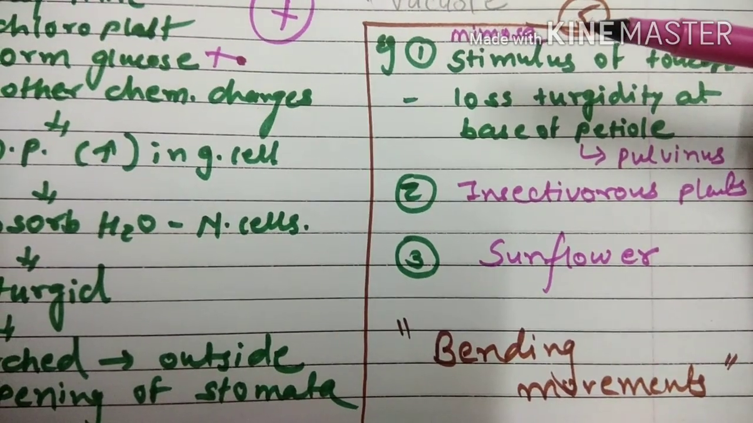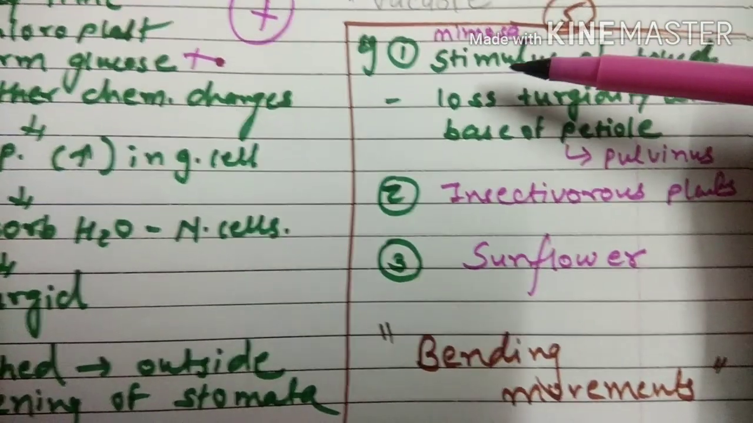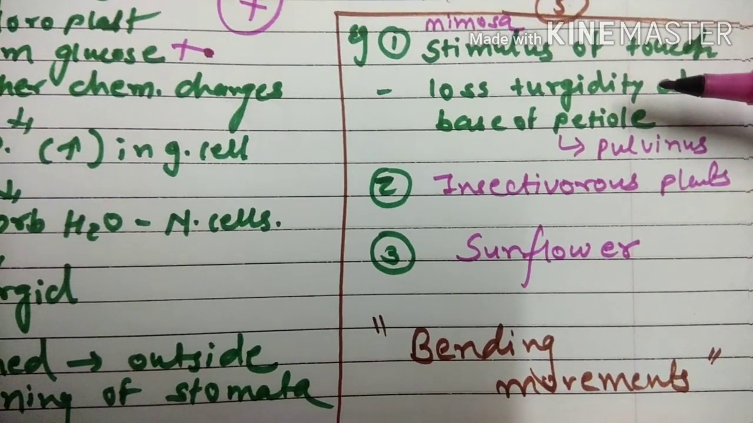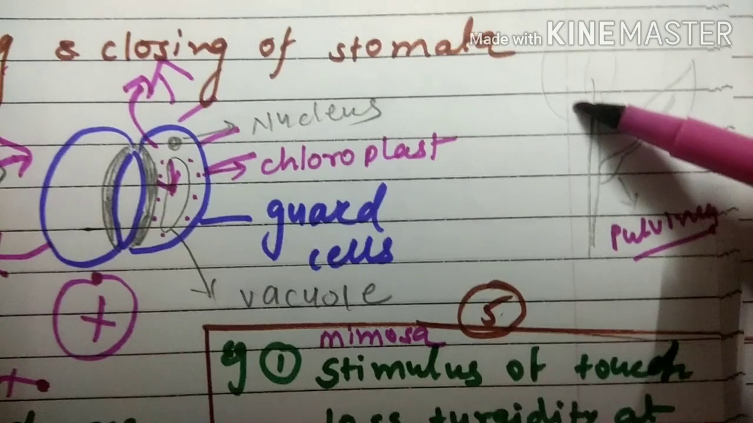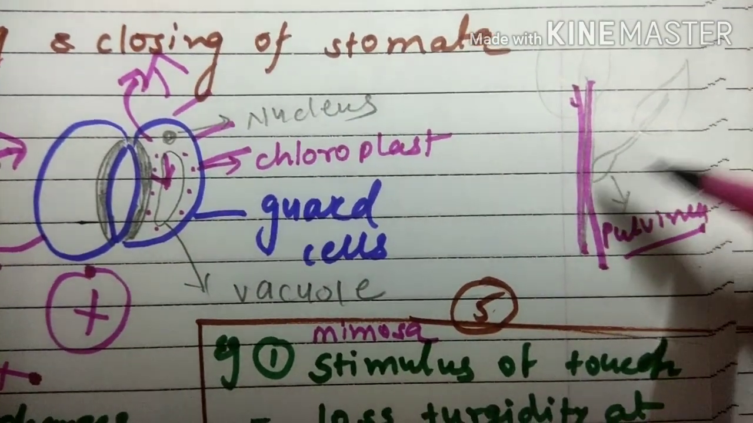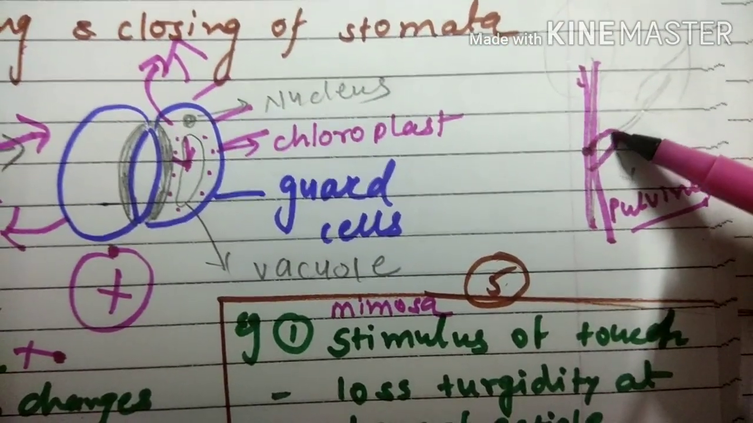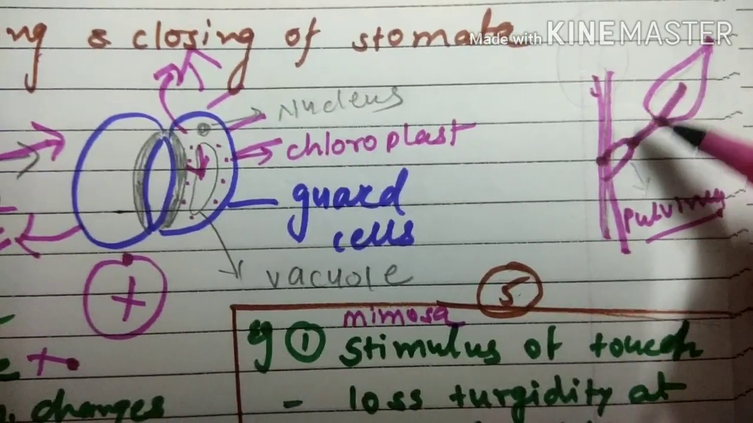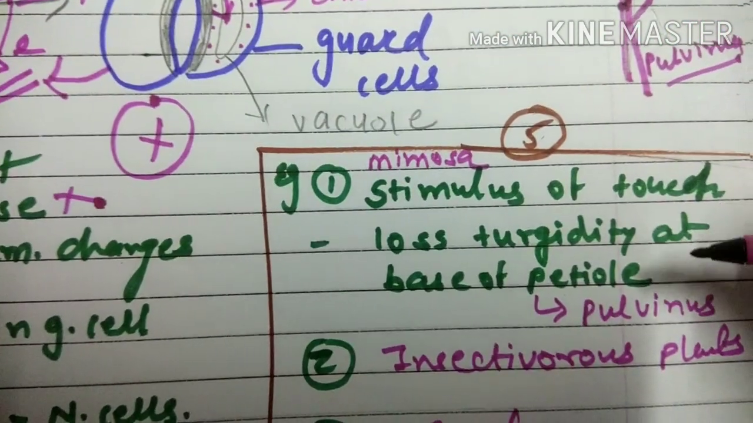So when we strongly touch any part of the plant, what happens? That generates the stimulus of the touch in the plant. And because of that, they will lose the turgidity at the base of the petiole. Particularly in this plant, at the base of the petiole, see here, if this is the stem or a kind of branch, and this swollen basal part of the petiole, petiole meaning the stalk of the leaf, the stalk of the leaf which is somewhat swollen here is called the pulvinus.